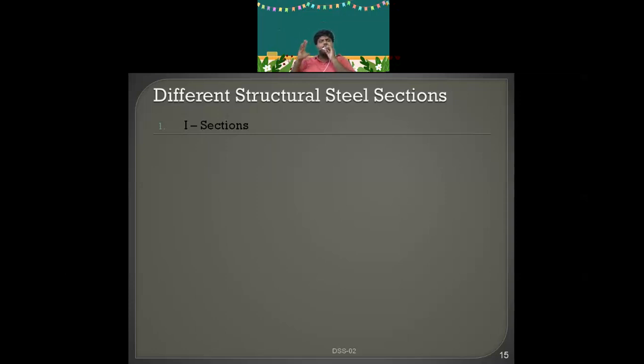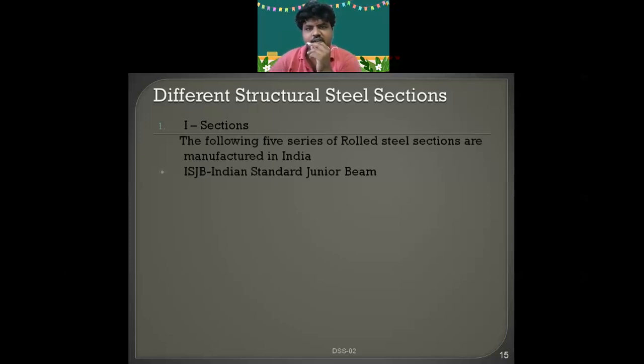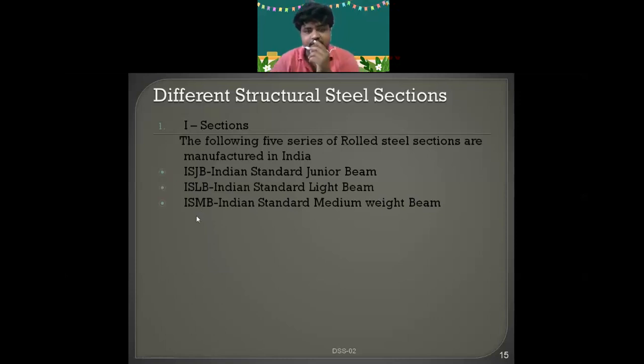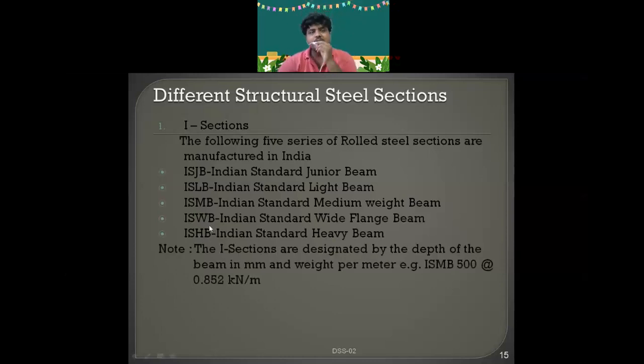Now, when you are going to form different steel structures, in order to frame a structural steel, one should be having different elements. Those different elements may be tension members, compression members, beams or girders, anything. For that, the I section is the thing. The following 5 series of rolled steel sections are ISJB, Indian Standard Junior Beam, Indian Standard Light Beam, Indian Standard Medium Weight Beam, wider flange beam, and heavy beams. Now how are they designated?